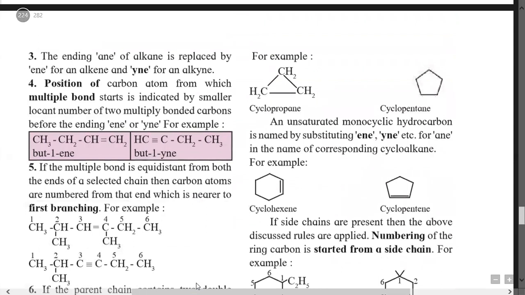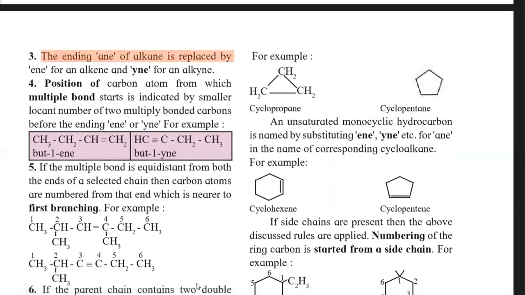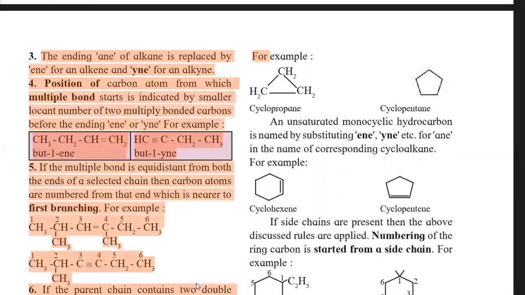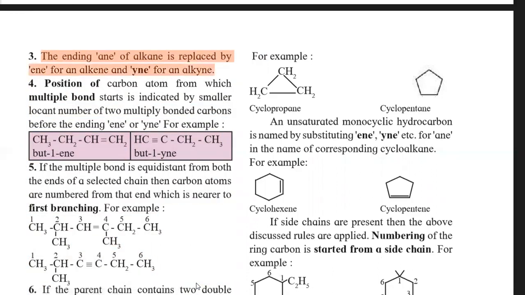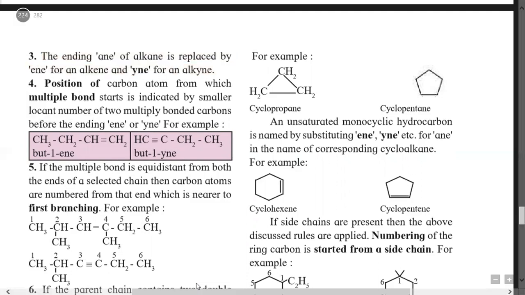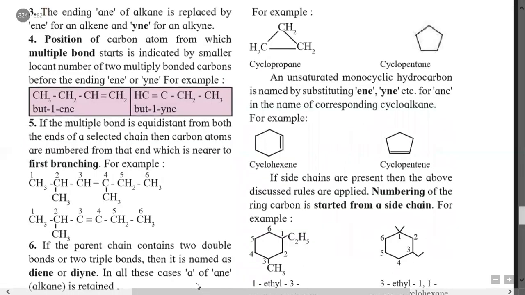Now rule number 3: the ending ane of alkane is replaced by ene for alkene and yne for alkyne. This we had already discussed in rule number 2. Then the next rule is that the position of the carbon atom from which the multiple bond starts, that is, the smaller locant number of the two multiply bonded carbon atoms, is indicated before the ending ene or yne.